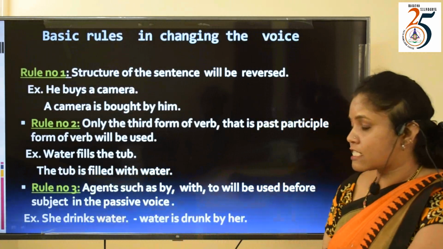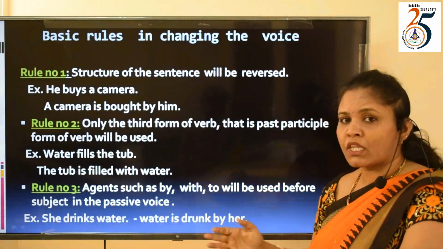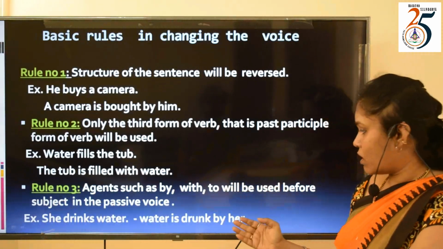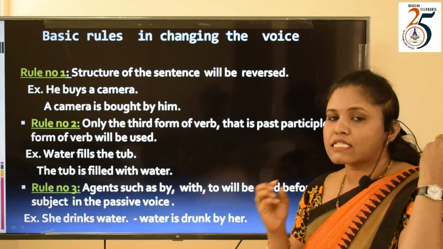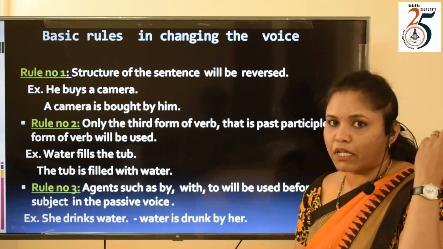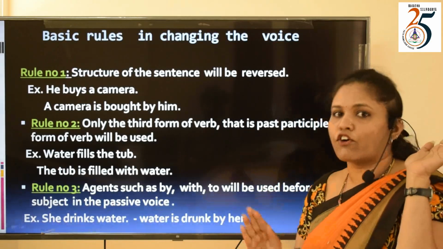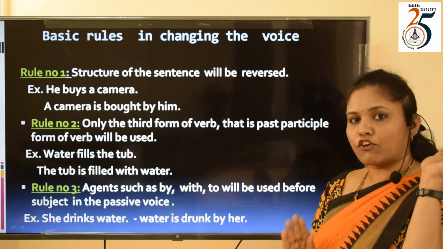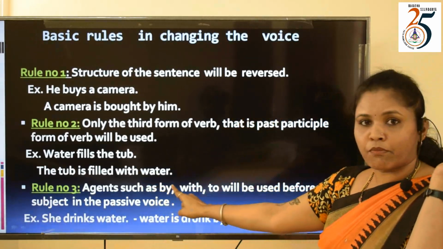Rule number 3 says we shall use agents such as by, with, to make the sentence comfortable, to make the sentence understandable, or to not change the meaning of the sentence. To keep the meaning of the sentence the same, we use such agents.